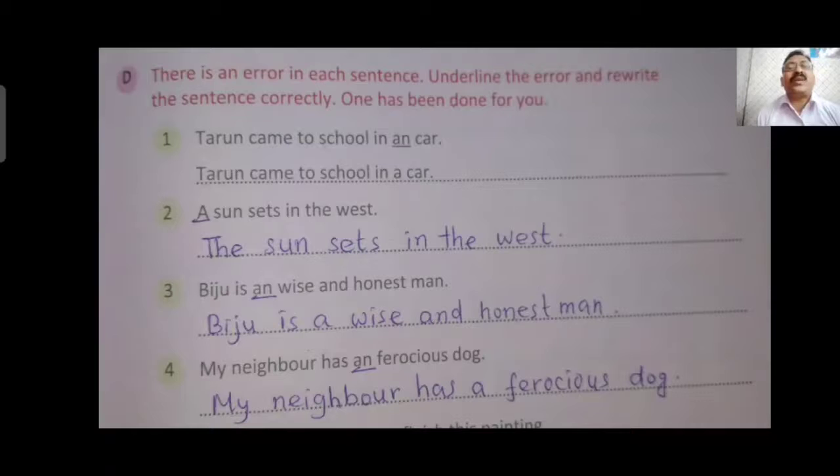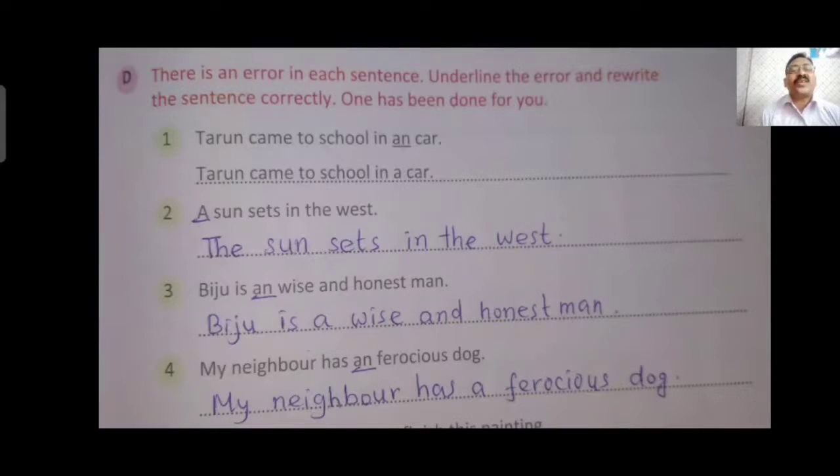Bit number D, there is an error in the sentence. Underline the error and rewrite the sentence correctly. There is a mistake in the sentence. You have to find out the mistake and correct it. Tarun came to school in an car. So C, car is a consonant. So N is wrong before it. Tarun came to school in a car, not an car.